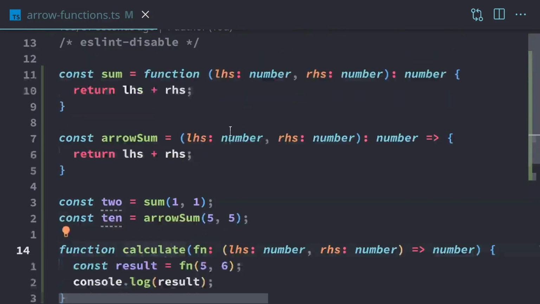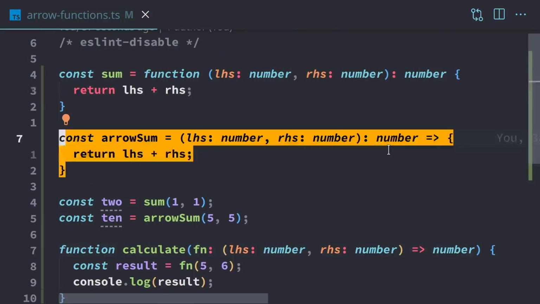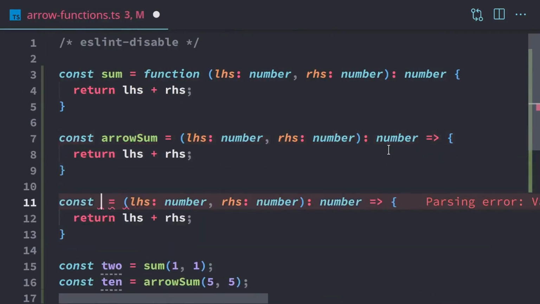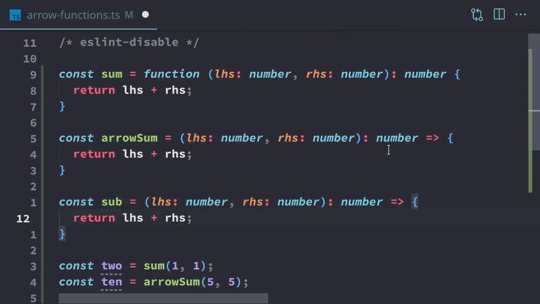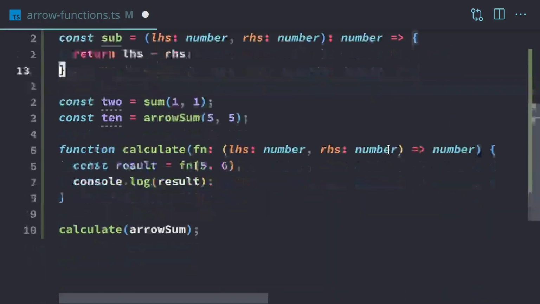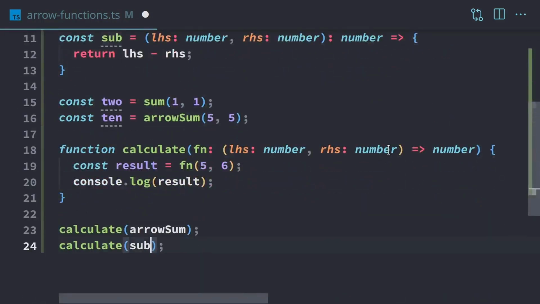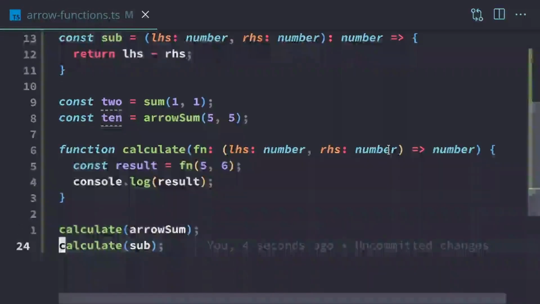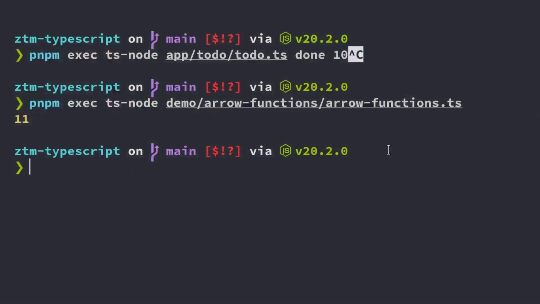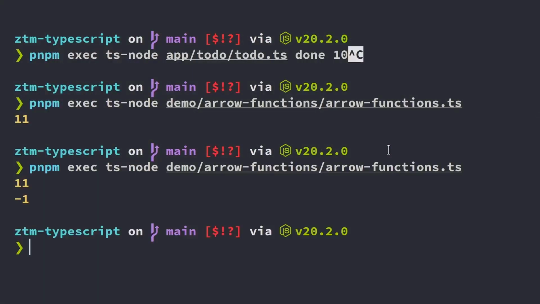Now, the reason this is cool is because we can use this calculate function with any number of functions. So for example, we take arrow sum, we change that, this can be sub for subtraction, and we could do left-hand side minus right-hand side. Now we can calculate sub. And so now we're going to have 5 minus 6, and the result of the second calculate function call should be -1. And so there we go.